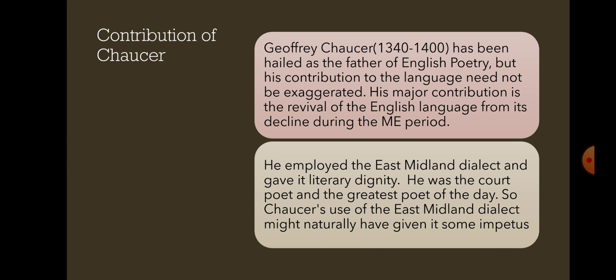Because of Chaucer's use of the East Midland dialect, he has naturally given this language an impetus.